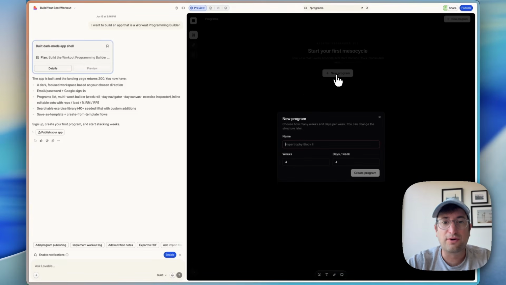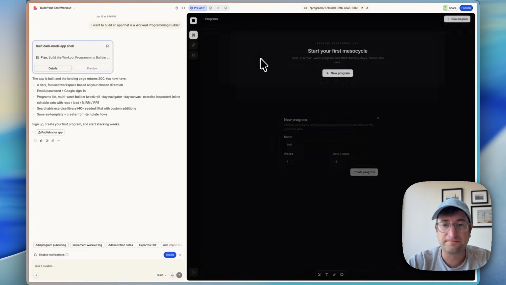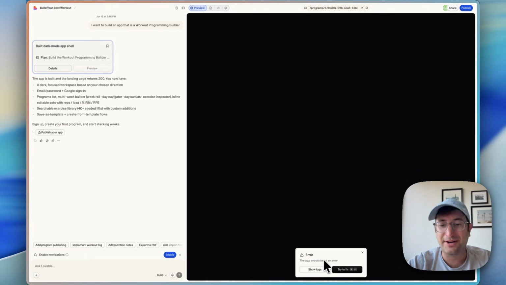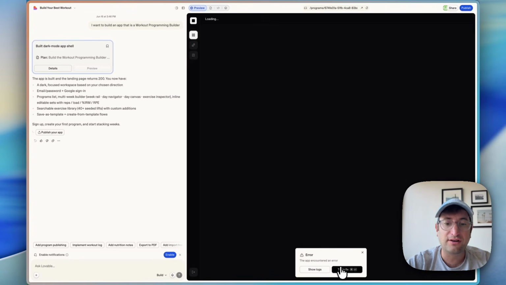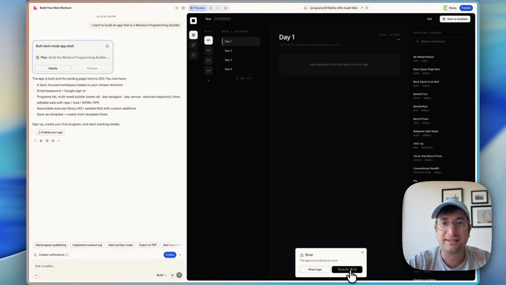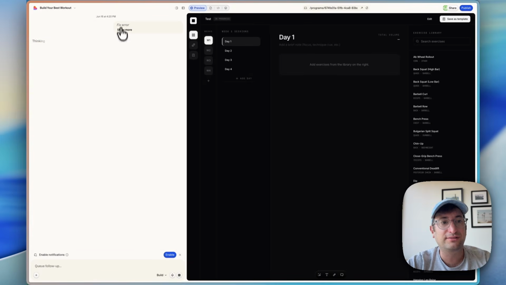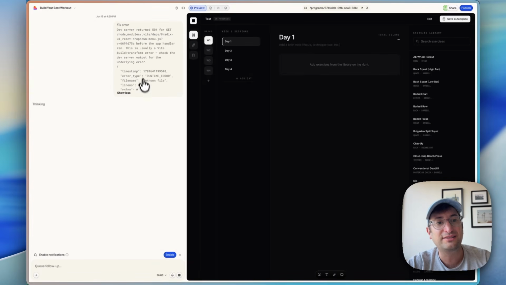So we're going to click new program, and why don't we call this, we'll just do test, and 4 weeks, 4 days, create program. And there is an error on the app. All right. And this is a cool feature that Lovable has: when there is an error, you can start by just clicking try to fix, and Lovable will basically take the error message and send that to the AI to try to fix. So let's see what it comes up with.